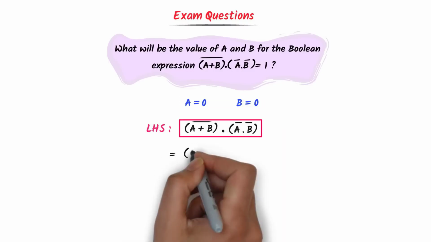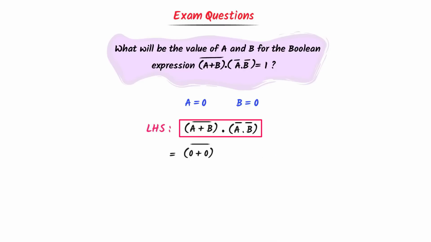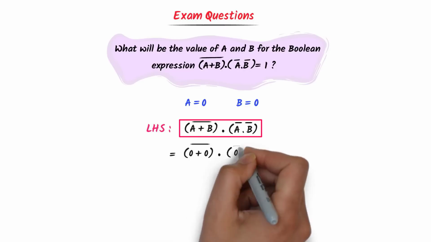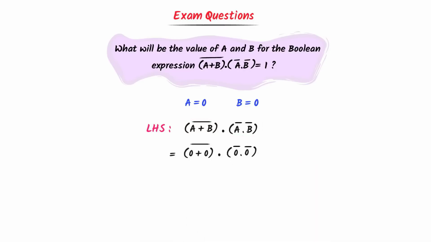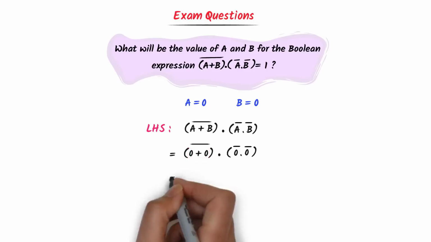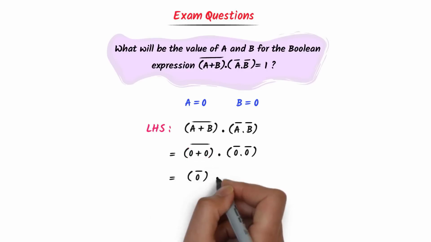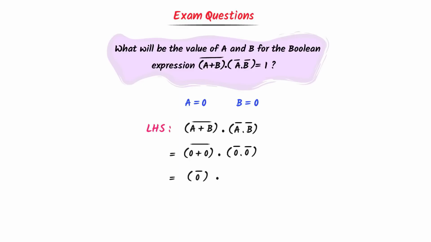I write 0 plus 0 whole bar dot 0 bar dot 0 bar. We know that 0 plus 0 is equal to 0. I write 0 bar into, also we know that 0 bar or inverse of 0 is 1. I write 1 dot 1.